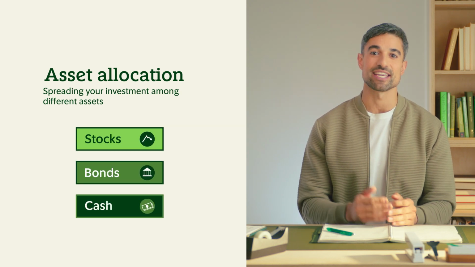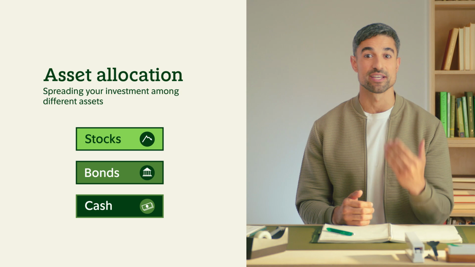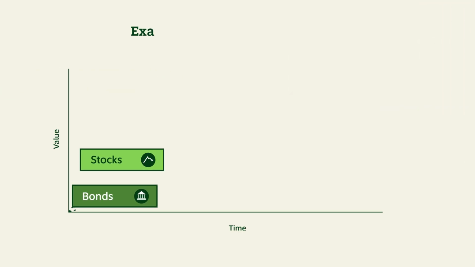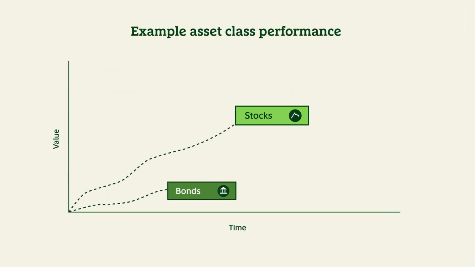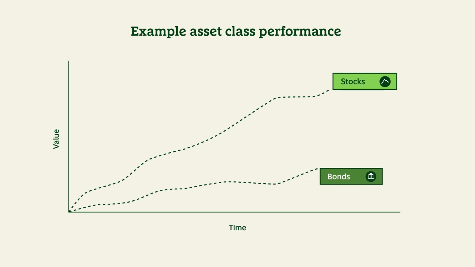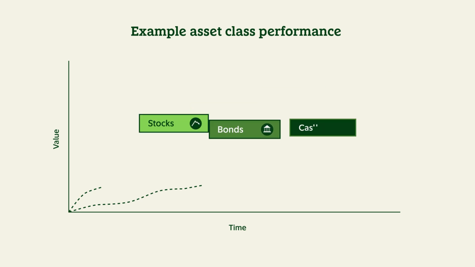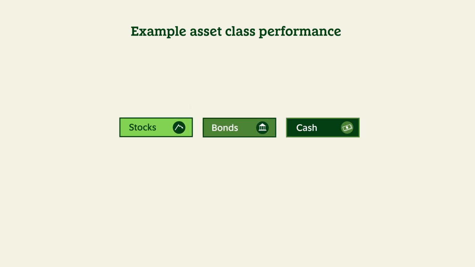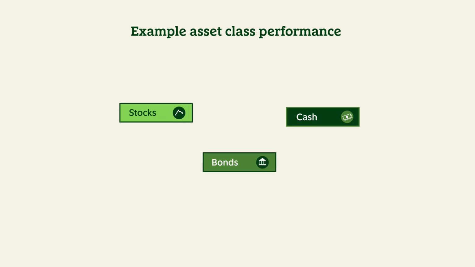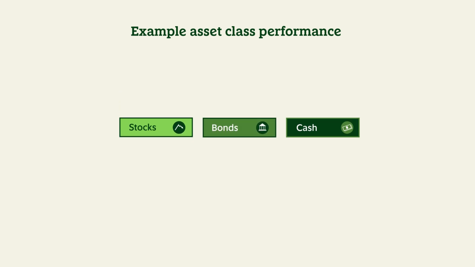The idea is that each asset class reacts differently to economic shifts. For example, when the economy is booming, stocks might surge while bonds may remain steady. By dividing your investments, you're essentially cushioning your portfolio against potential losses. If one asset class underperforms, others might compensate, helping to reduce your overall risk. Of course, you may still experience losses, but the losses may not be as severe.